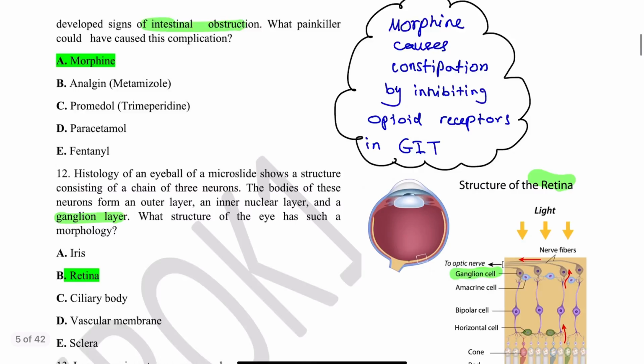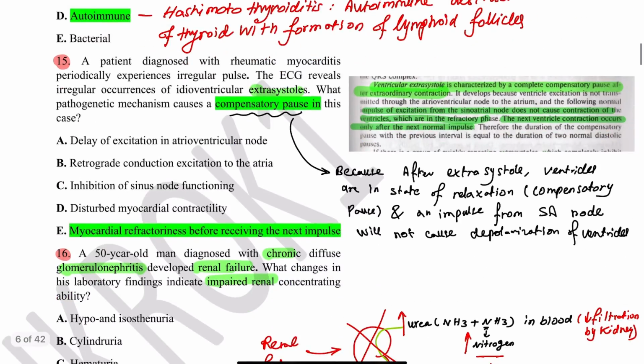The second one was number 15 here. A patient diagnosed with myocarditis has an irregular pulse. He has extrasystoles. What causes a compensatory pause in this case? What causes it is myocardial refractoriness, or the ventricular myocardium having relaxation before it can receive the next impulse. And here is a paragraph from the Pathophysiology book I recommended to study about that. They bring concepts from it in the exam often.